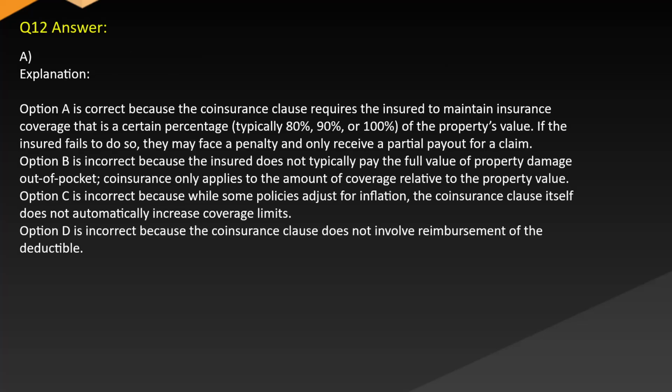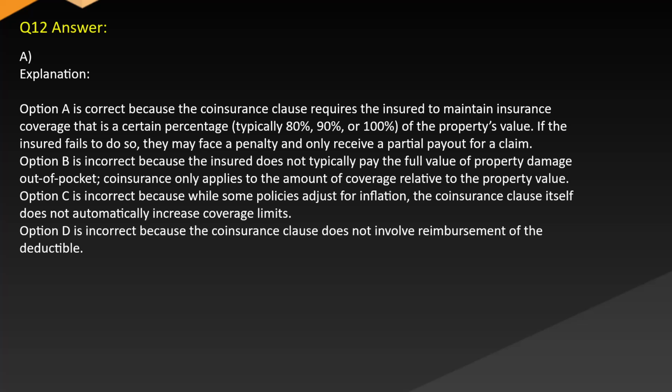Answer A. Explanation. Option A is correct because the coinsurance clause requires the insured to maintain insurance coverage that is a certain percentage, typically 80%, 90%, or 100% of the property's value. If the insured fails to do so, they may face a penalty and only receive a partial payout for a claim.